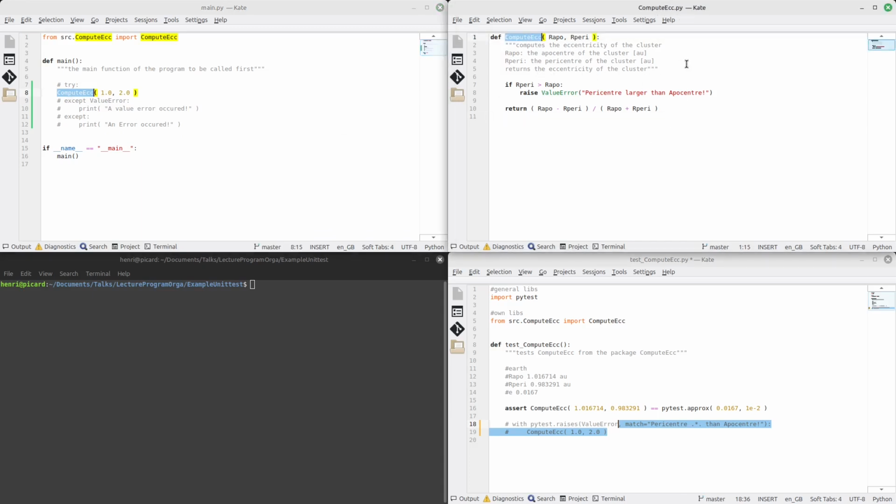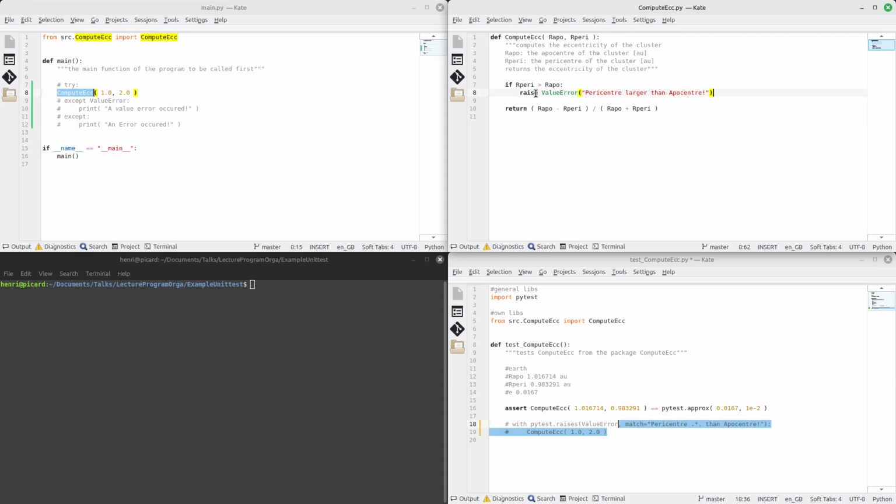And what you can see in this function is that if it goes all the way down here, it will just return the eccentricity based on this equation from the apocenter and the pericenter. However, if we want to use the equation, we need to make sure that our apocenter is always larger than the pericenter. So I included a little test here that deals with this and that will raise an error if this condition is not fulfilled.